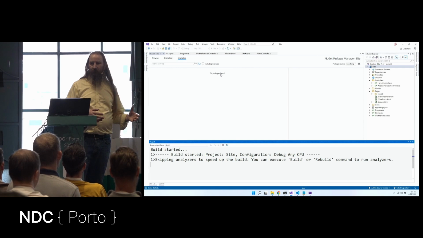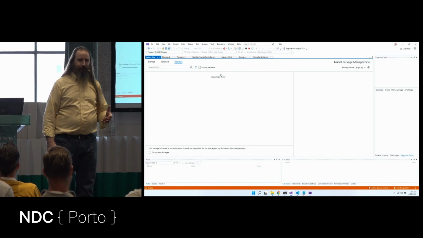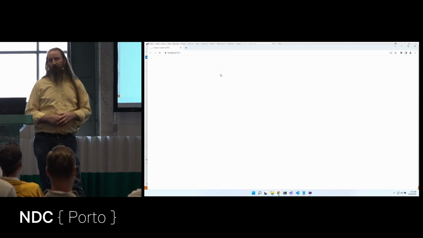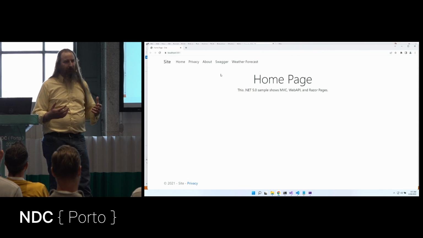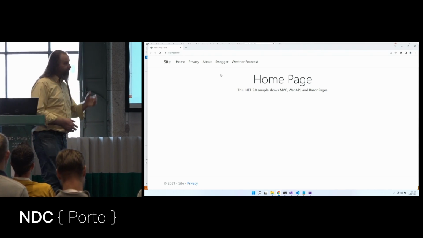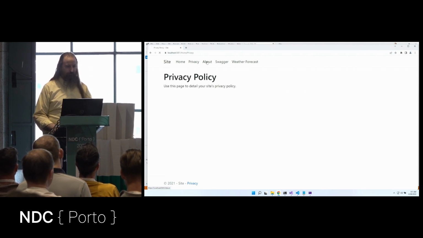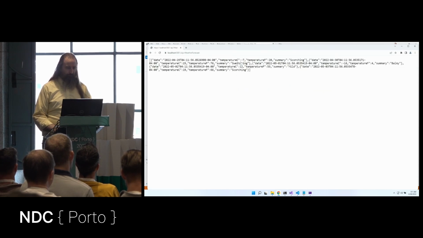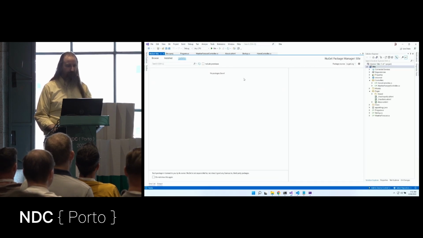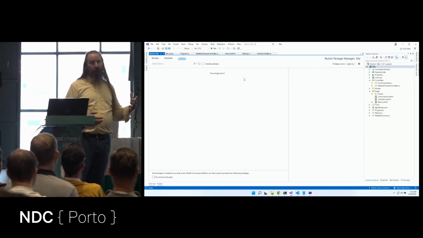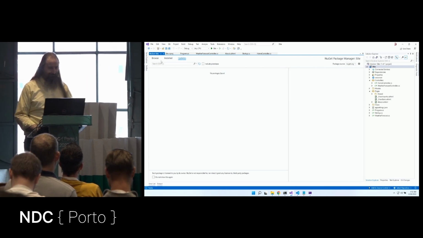All we did was change the version from 5 to 6, and we'll probably see significant performance improvements just because .NET 6 is faster. They did a lot of work with span of T. They did a lot of work with making this site optimized just to make the runtime faster. So we've got our site now in ASP.NET 6. Here's our MVC, home and privacy pages. Here's our Razor pages about page. Here's our weather forecast controller. We've got some values. So we just moved from .NET 5 to .NET 6. And if that's the only part that you want to do, you're going to see performance improvements, and that's all you need to do. That's really cool.